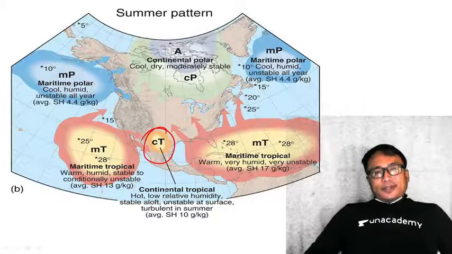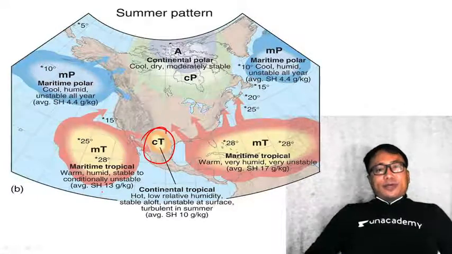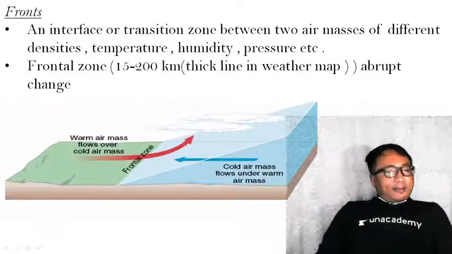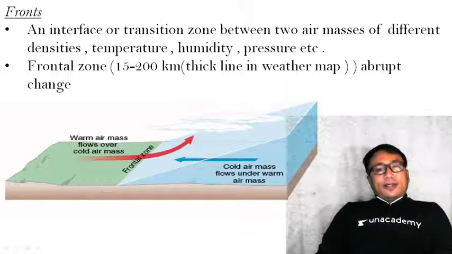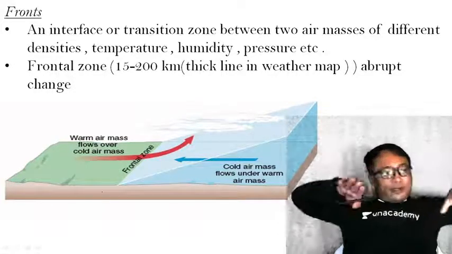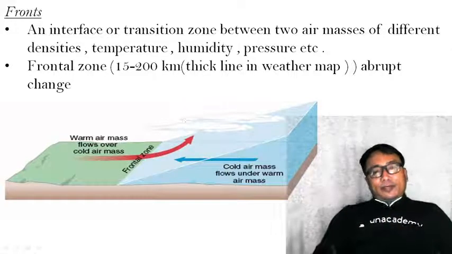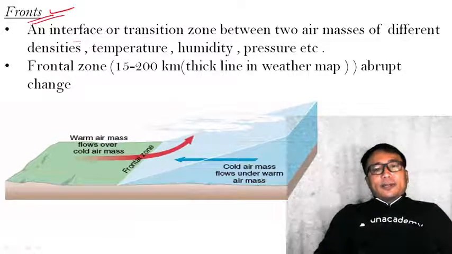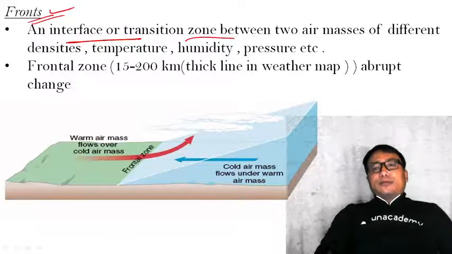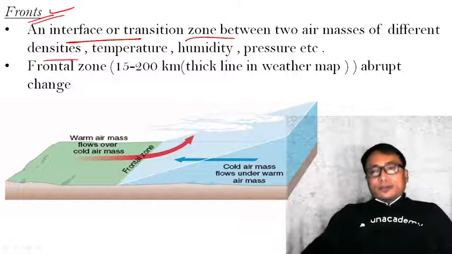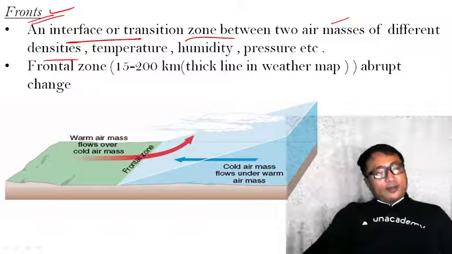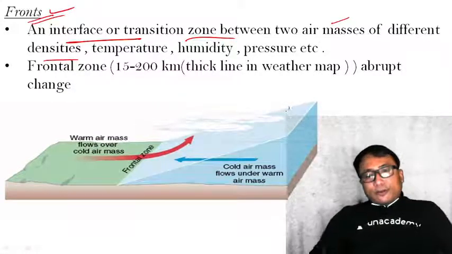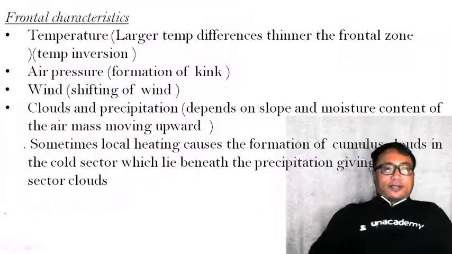So, in winter and summer, different types of air mass originate and move from one place to the other. Whenever air masses move from one place to the other, they come in contact with each other. The region where they come into contact with each other is known as a front. It is nothing but the interface or transition zone between two air masses of different densities. Why? Because air masses will have different density, different temperature, different humidity, different pressure, and so forth. So such a boundary or transition is known as a front.